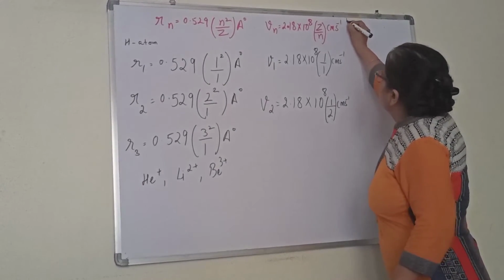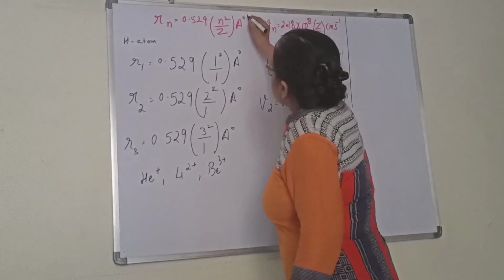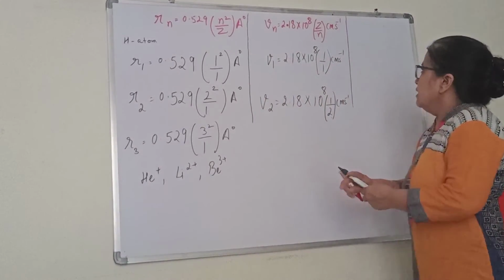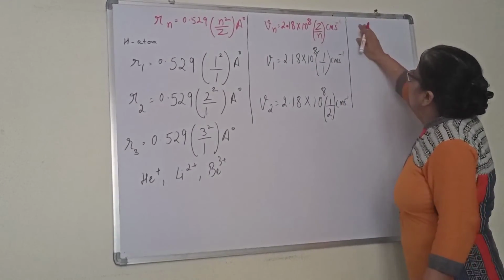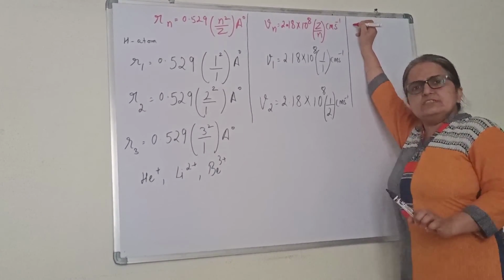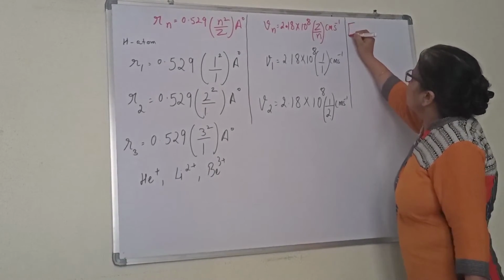Now we will write one more formula. We will be writing the energy formula. I am writing here as of now only energy; kinetic and potential we will take in the calculations part, right?